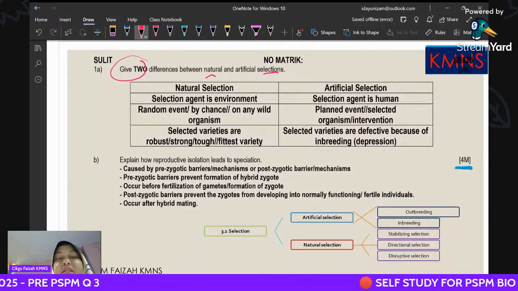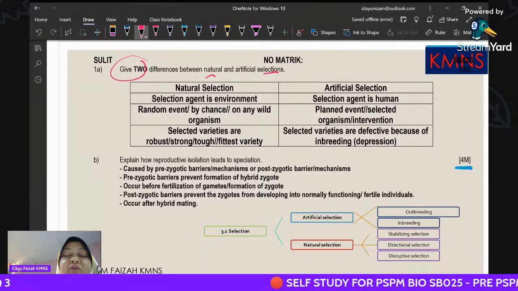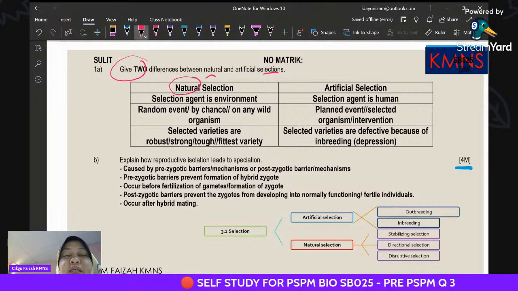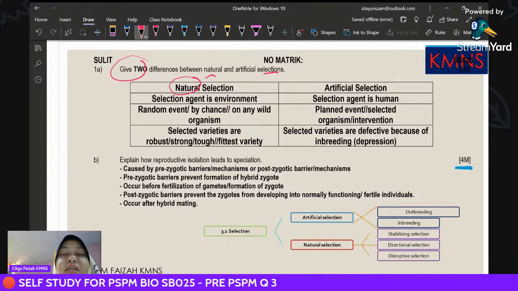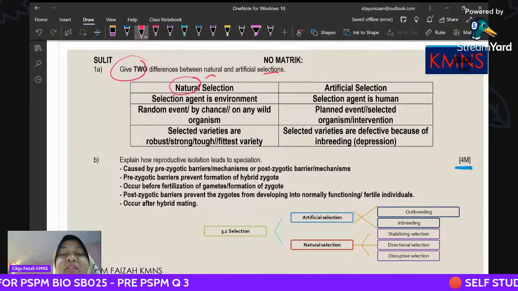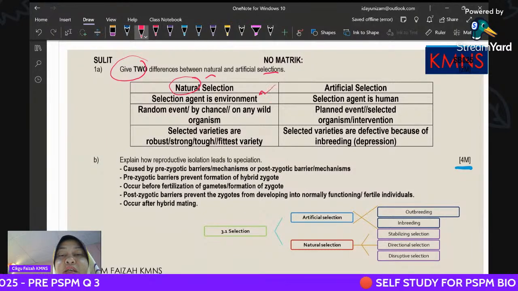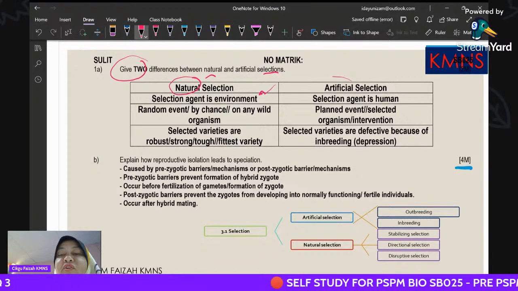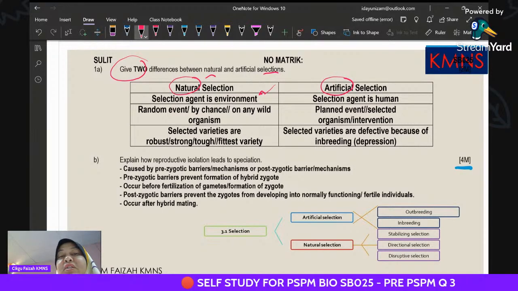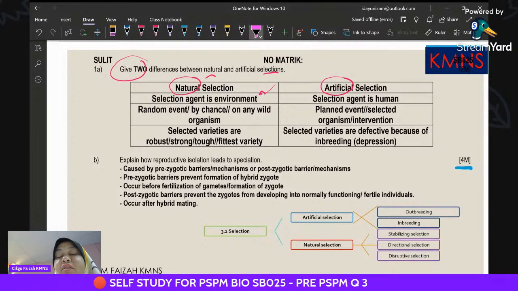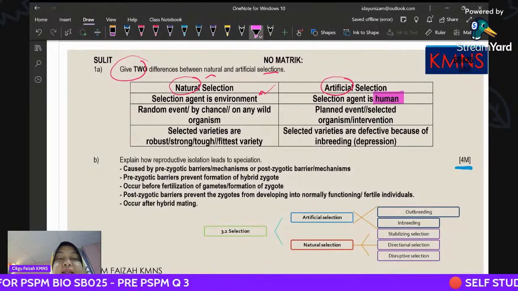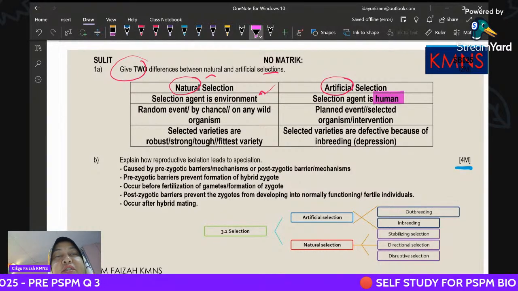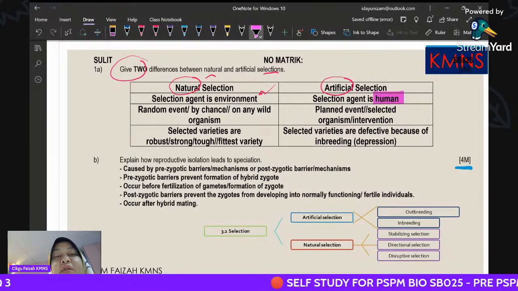As you can see here, for natural selection, the keyword is nature: the selection agent is the environment. Whereas for artificial selection, the contribution is from us, as humans. And natural selection is random, it is by chance.